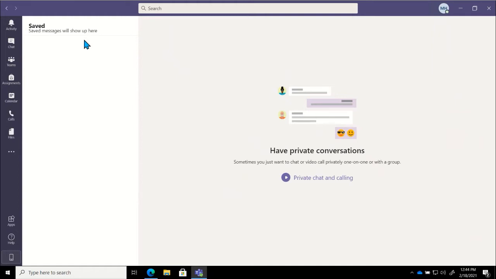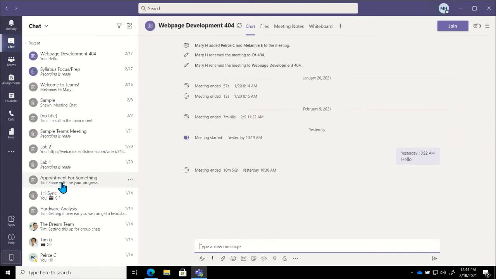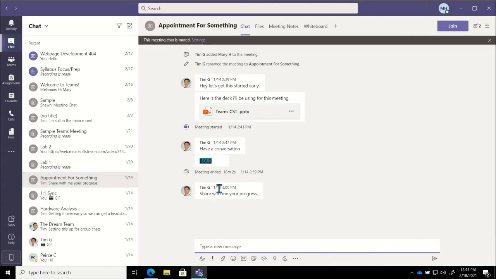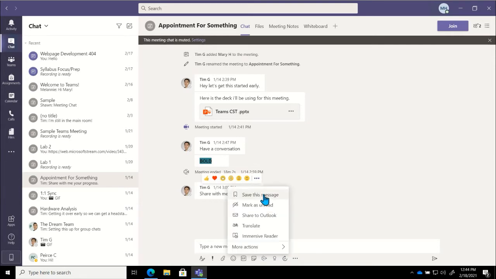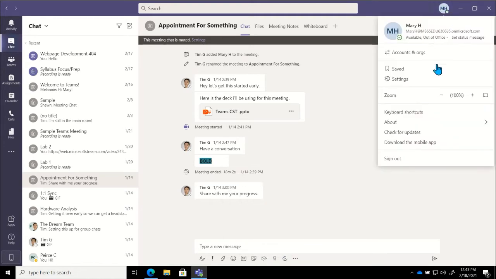Now, the nice thing about being able to save or bookmark is that it doesn't apply only to channel posts. I can also choose to save or bookmark chat messages as well. So for just a moment, if I jump into chat, if there was a message that I wanted to save, I get there the exact same way. I hover over a chat message, use the top right for those ellipses, and my top option will be Save. It will put it directly into my saved area under my profile picture.